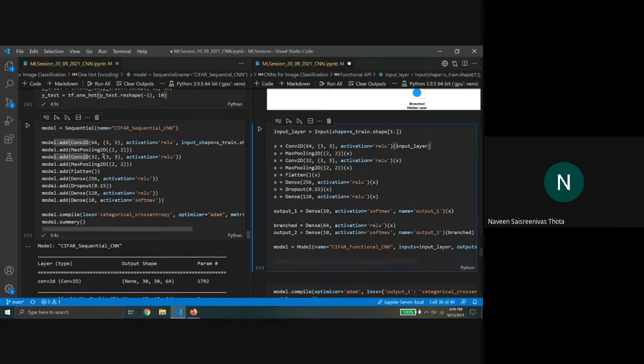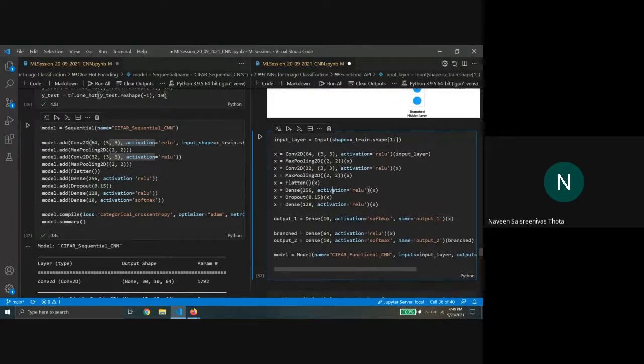And similarly, you're adding a max pooling after convolution. So X is the output from convolution, and the output from convolution goes into the input of max pooling. That is how you can interpret the functional API. The rest is similar: the X here would then go here and then go here, and that's how it works basically.